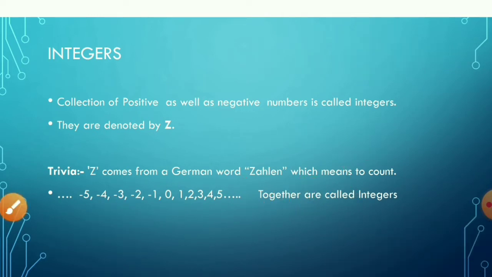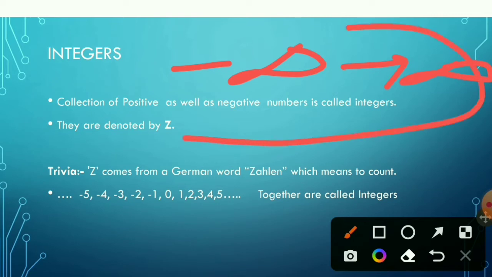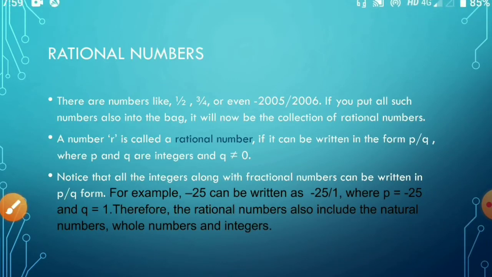So the collection of negative numbers as well as positive numbers is called integers. Integers are denoted by the English capital letter Z. Z comes from a German word zählen, which means to count. So integers start from -infinity to +infinity. That is their range. Next in line is rational numbers.